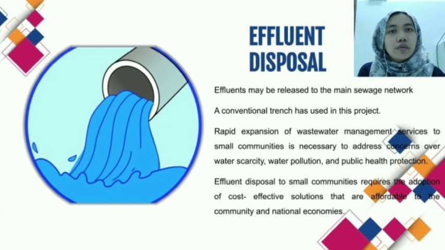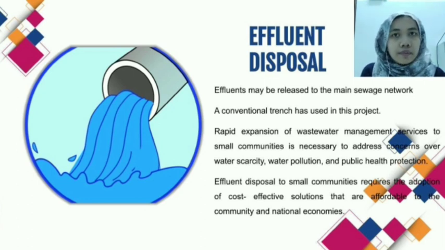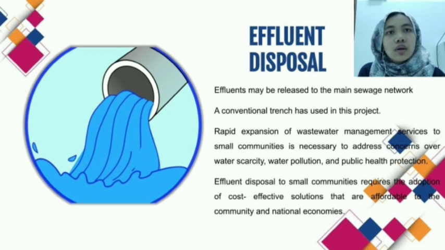The major aim of wastewater treatment is to remove as much of the suspended solid as possible before the remaining water, which is called effluent, is discharged back to the environment. Common effluent disposal procedures include discharge into bodies of water, disposal in evaporation ponds, deep well injection, and so on. Effluents may be released to the main sewage network or in certain situations directly to surface or groundwater. A conventional trench has been used in this project.